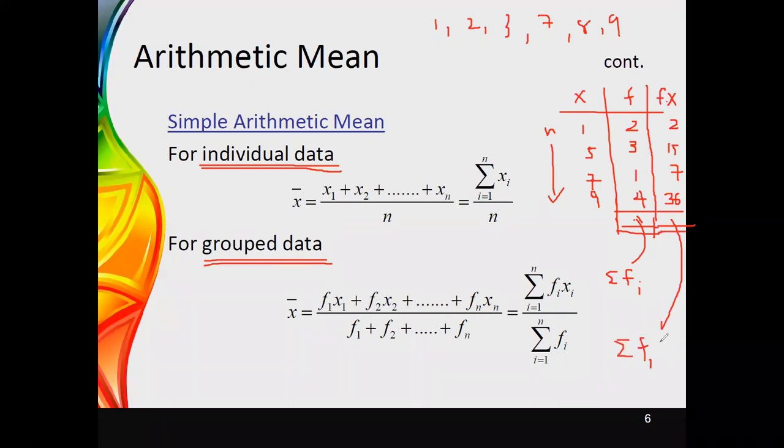Since you have already multiplied the frequency by the x value, you have obtained this quantity fx. That is how you obtain the simple arithmetic mean for group data.